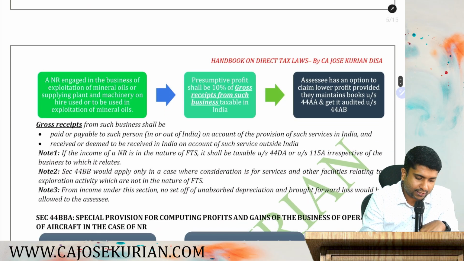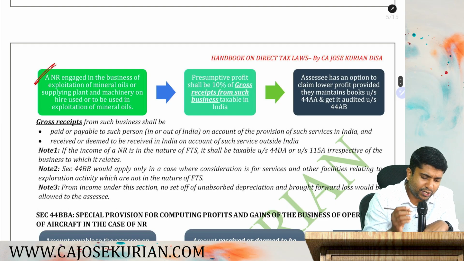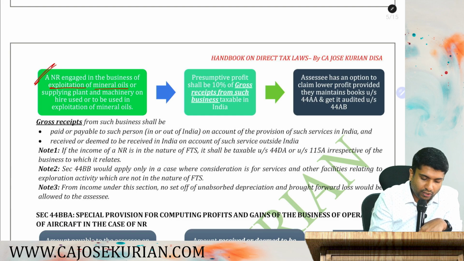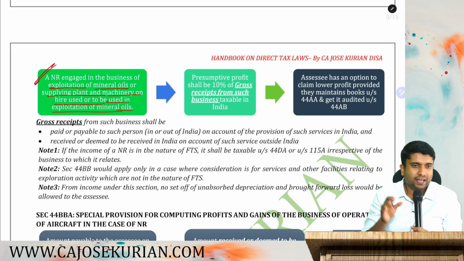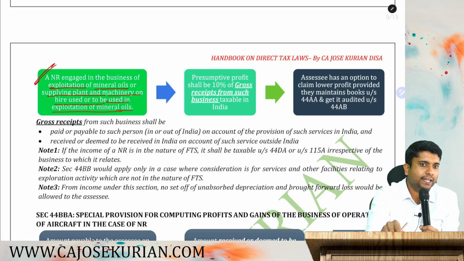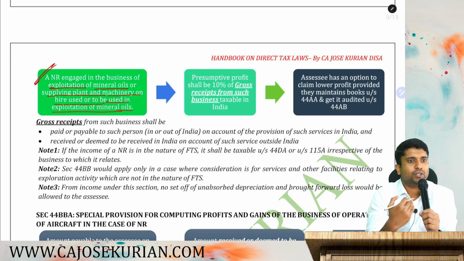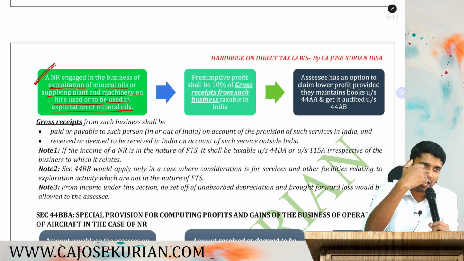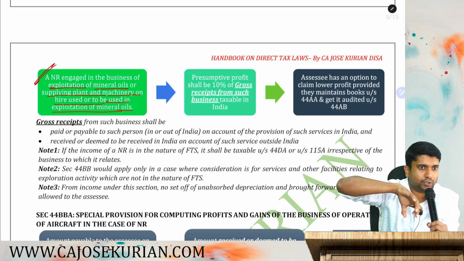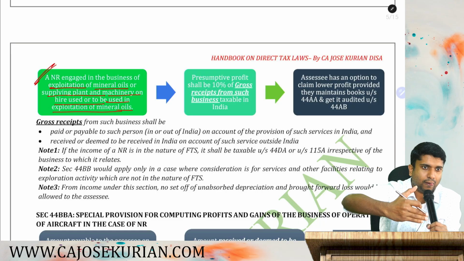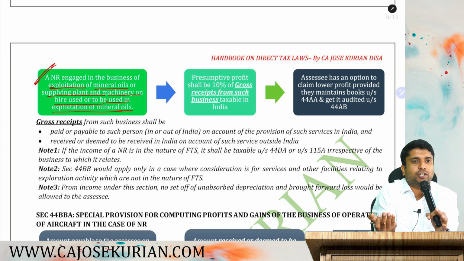Let's understand what exactly this is. Say a non-resident is engaged in the business of exploitation of mineral oil or supplying plant and machinery on hire to be used in exploitation of mineral oil. Say for example, either you are a non-resident directly engaging in exploration and extraction of mineral oil, or you are supplying plant and machinery on hire, just like the rigs and other things, to be used in exploration of mineral oil.